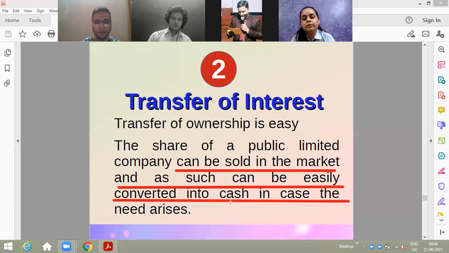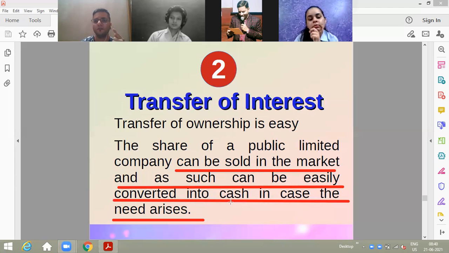Suppose I have already invested in shares of Reliance Industries for rupees 5 lakhs. But at a certain point of time, I do require my cash, because I don't want to carry on the investment, because I need some more money in cash form. Now, what will happen in that case? In that case, it is very easy to transfer that ownership to somebody else, because we have a share market. We have a complete market with us. We can easily sell those shares in that market and grab the cash out of it.